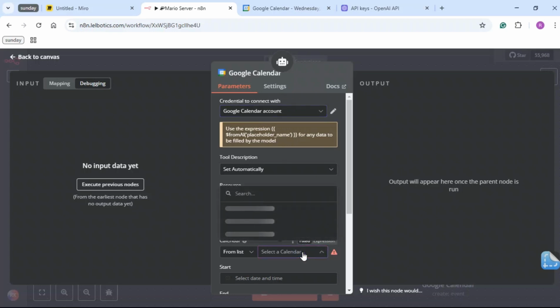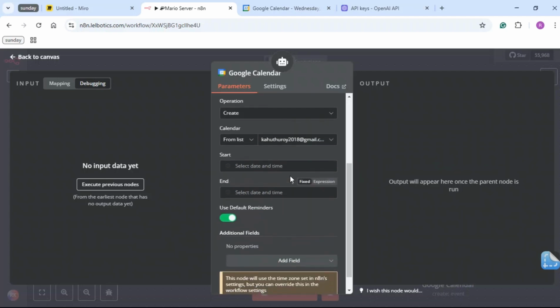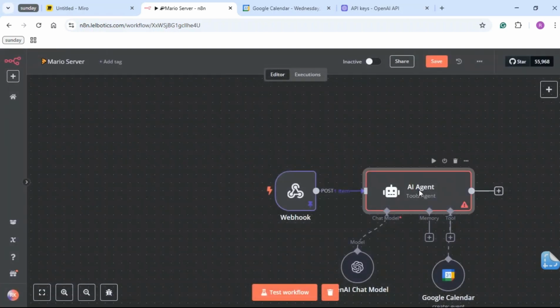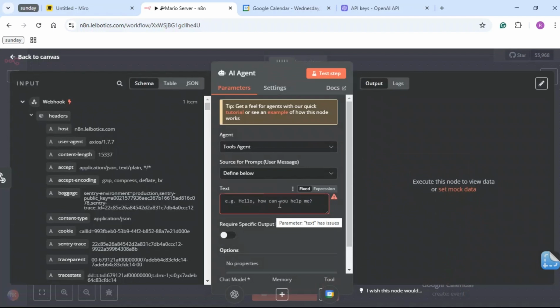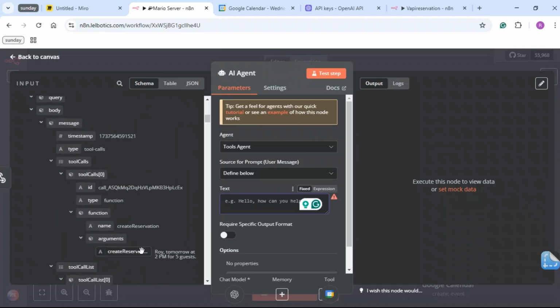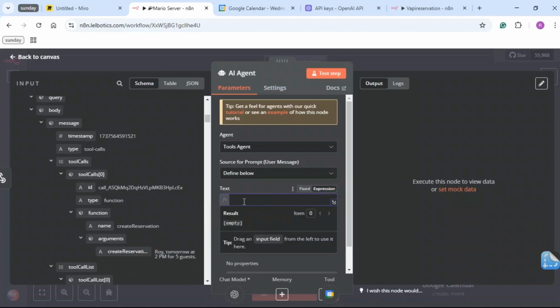Then on the select a calendar, I'm going to use my email, and yeah, that's pretty much it. I'm going to get back to this later, so you can get back to the AI agent. And as you can see, what we need to define here is the transcript that we got from OpenAI, right? And not exactly the transcript, but what we expect. This is what we should get here. But I'm not going to drag it like that. I'm just going to go to expression, and I'm going to write